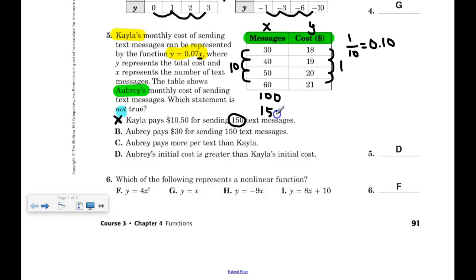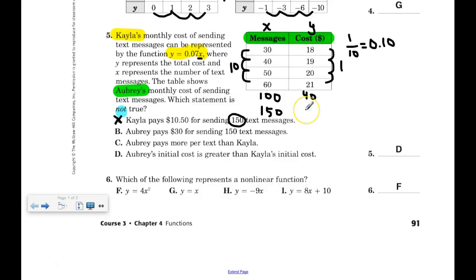Now, here's the issue. How am I getting from 50 to 100? I'm multiplying by 2, which means I need to multiply 20 by 2 to get to the y value that corresponds to 100, which means for Aubrey it costs $40 for 100 text messages. 50 times 2 is 100, 20 times 2 is 40. Likewise, I could go from 50 to 150 by multiplying by 3, so 20 times 3 is 60.